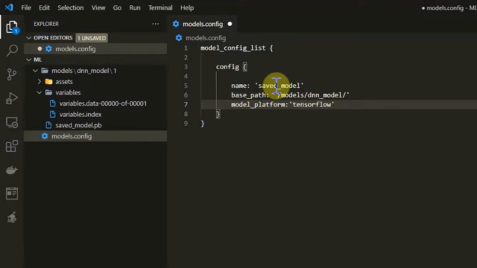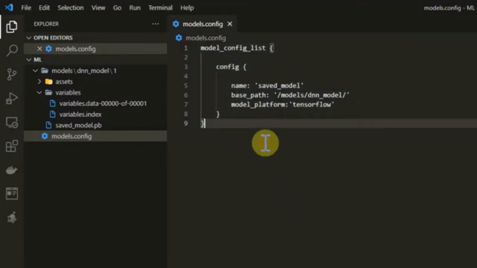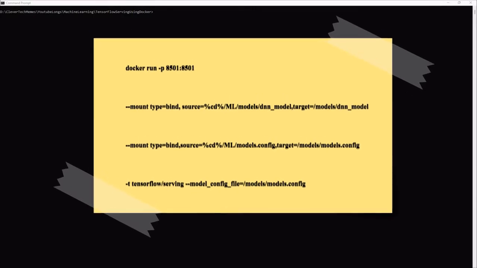So I'm defining that, and the parentheses are closed, so we just save the file. This is a simple version of the model config which we require to serve the model. Now that we have created the config file, we need to create the container and run the image of TensorFlow.